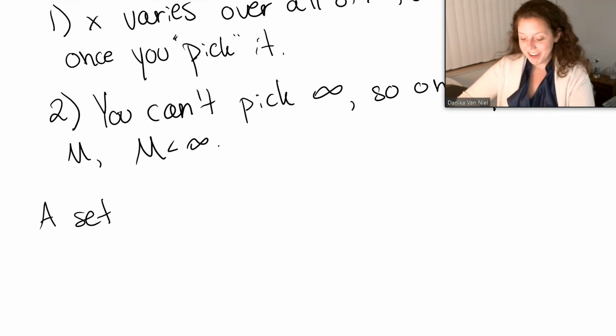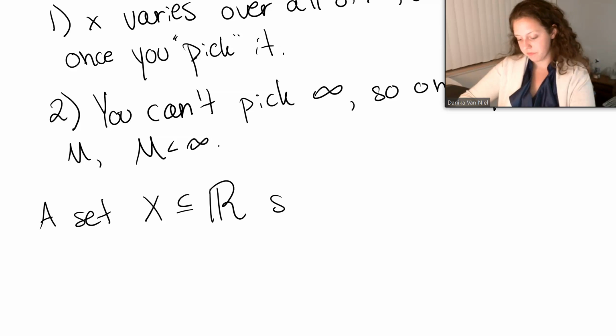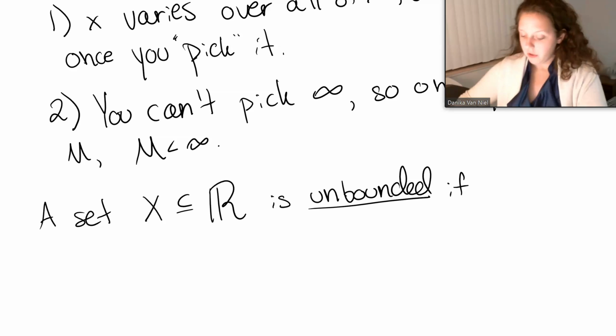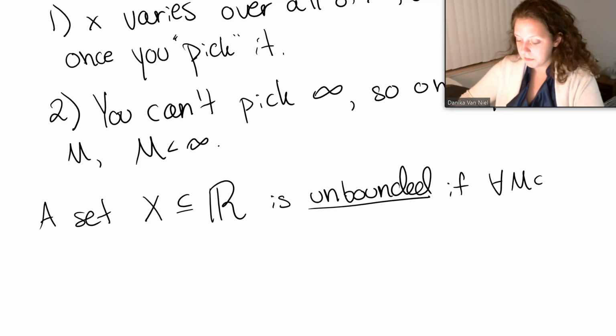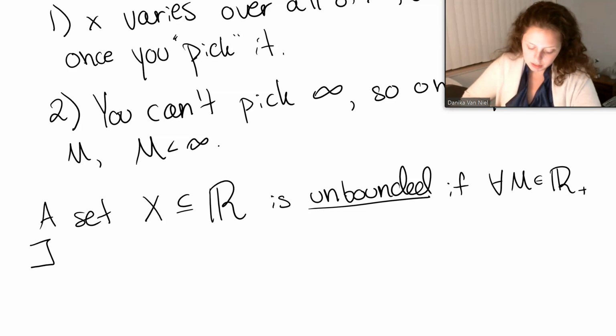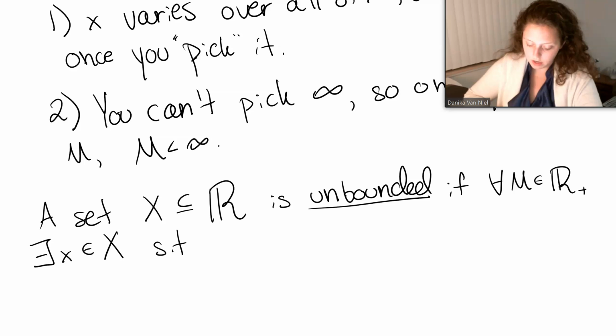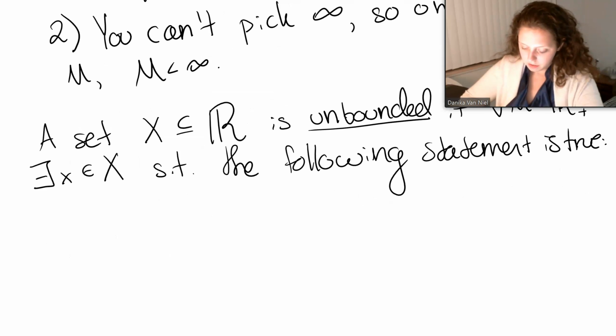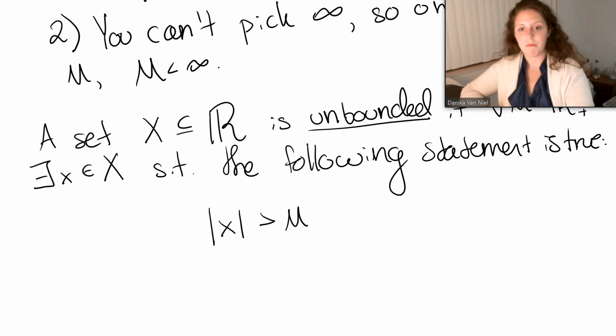But you should pause and try it on your own. It's a good practice. A set X, a subset of R, is unbounded if for all M in the positive reals, there exists some element x in our set such that absolute value of x is strictly bigger than M.